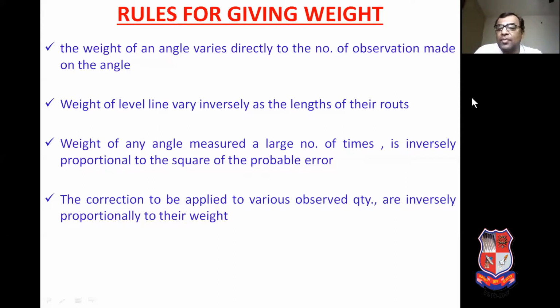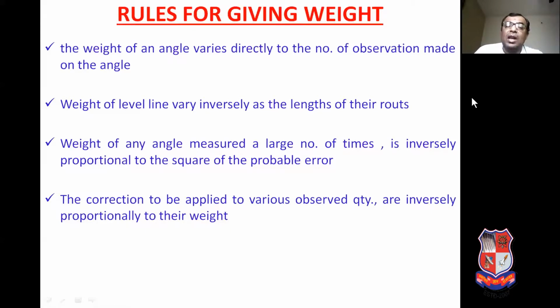If you have more observations for the angle, the weight of that angle will increase, and if the number of observations is less for that angle, the weight will decrease.